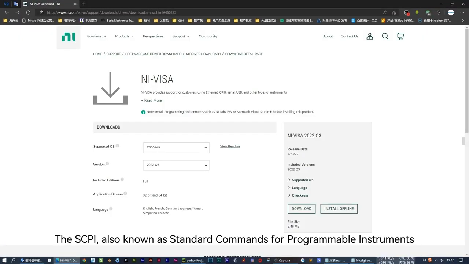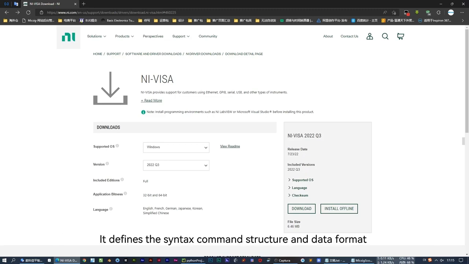The SCPI, also known as Standard Commands for Programmable Instruments. It defines the syntax, command structure, and data format. By SCPI, the instruments can realize automated operation. The Micsig Tablet Oscilloscope 3004 supports SCPI function.